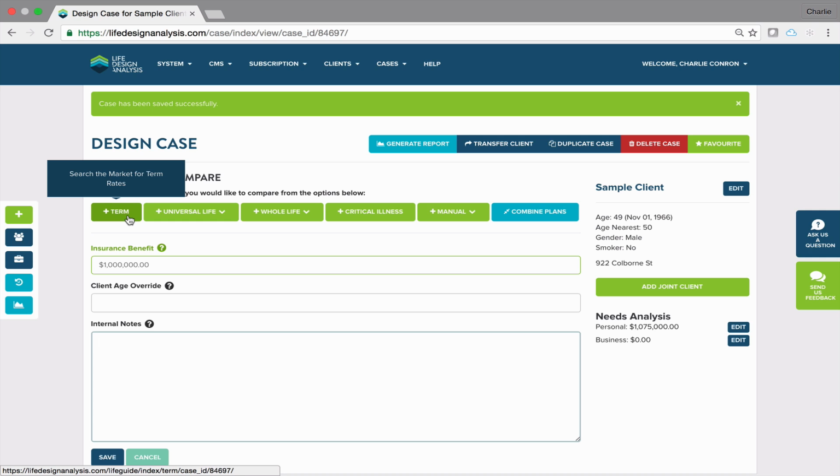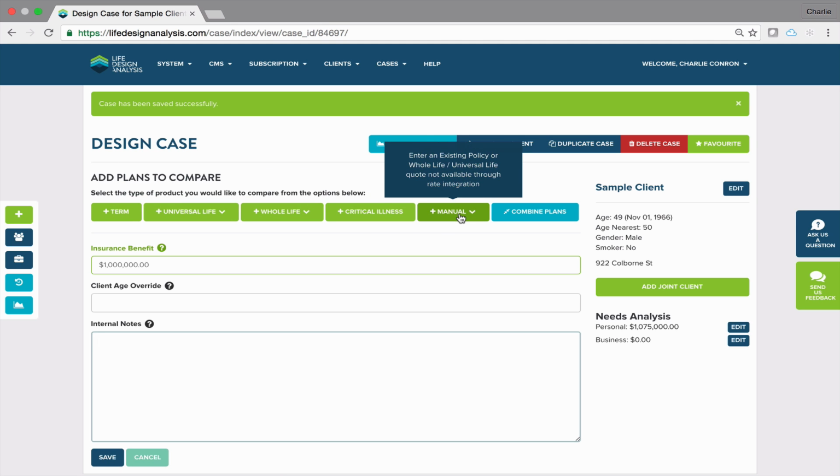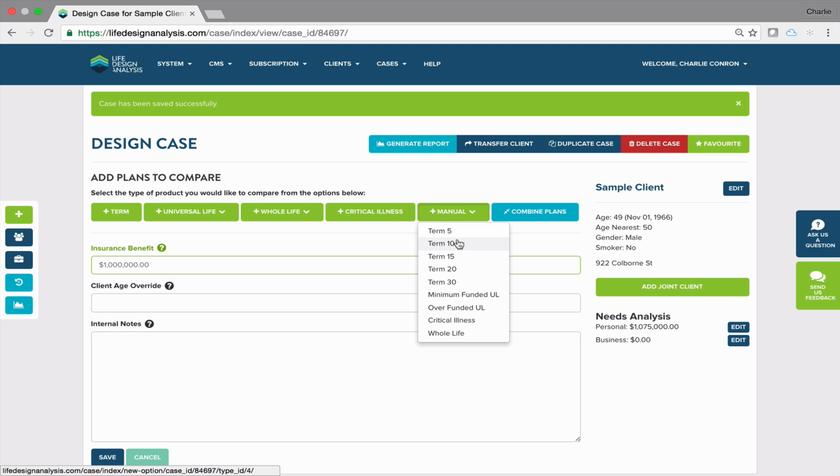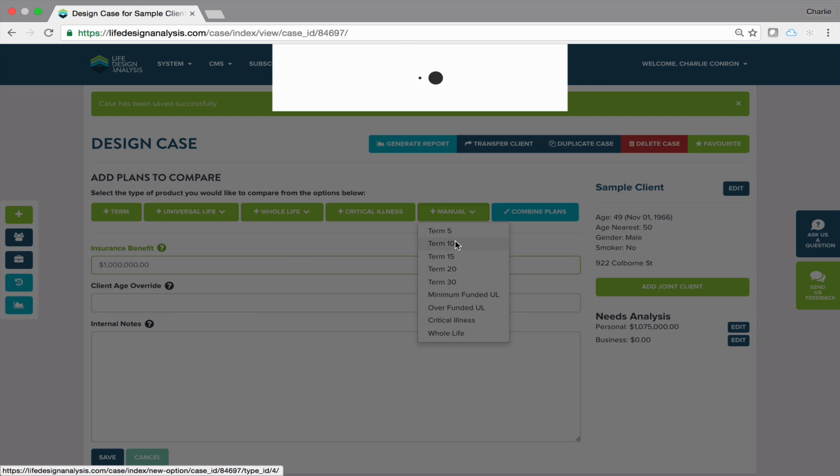Now again, normally when we're searching for term, we just hit plus term and it searches the entire market for us, but that is going to add the guaranteed renewals. And as I said, we're dealing with a client who's maybe resisting permanent, or just assuming that they're going to be healthy forever and saying, look, I'm going to keep buying term. So whenever we're doing something like that, we want to use our plus manual tab here, and I'm going to select term 10. Now this gives us the ability to manually input the different variables.